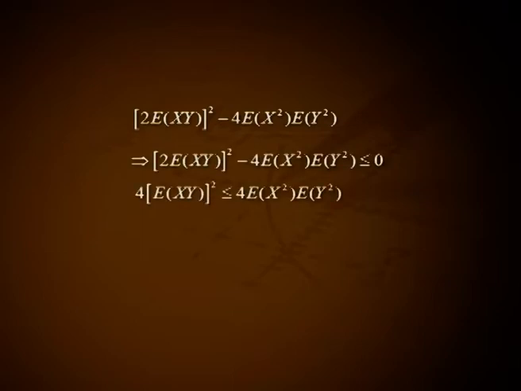The discriminant b² − 4ac for the above quadratic in t is (2·E(XY))² − 4·E(X²)·E(Y²) ≤ 0. That is, 4·(E(XY))² ≤ 4·E(X²)·E(Y²). Hence, (E(XY))² ≤ E(X²)·E(Y²).